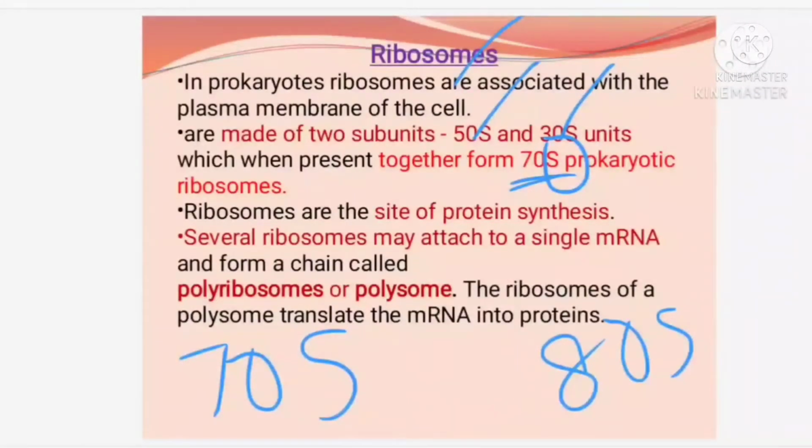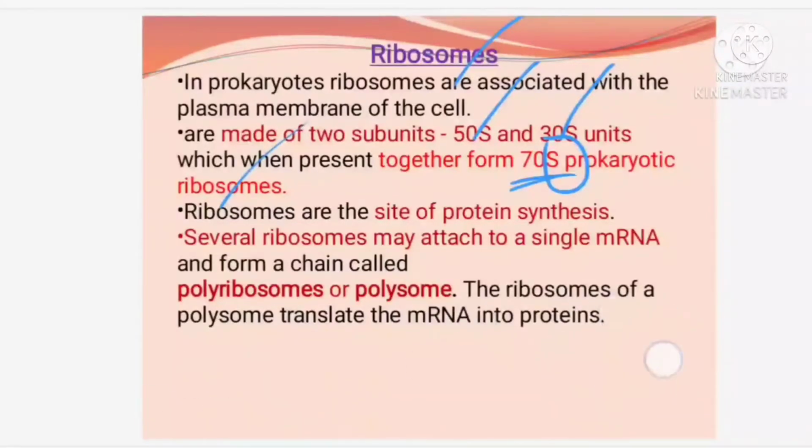They are made up of two subunits, 50S and 30S. When they come together, in the middle a part is shared by both, which has to be reduced. So it becomes 70S in prokaryotic ribosomes. Ribosomes are the site of protein synthesis. Listen carefully students, you will be discussing the same in detail in class 12.